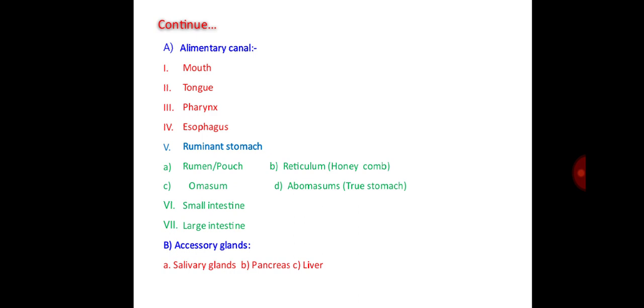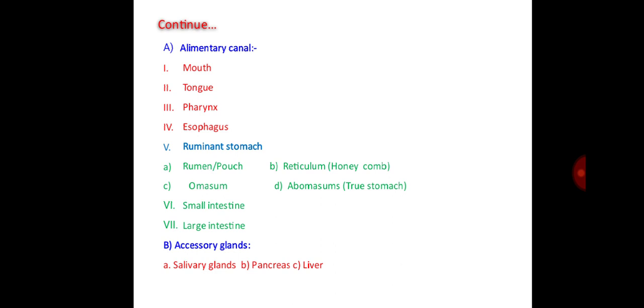First we will see the alimentary canal. It includes mouth, tongue, pharynx, esophagus. The ruminant stomach includes rumen or pouch-like structure, reticulum or honeycomb-like structure, then omasum, abomasum also called as true stomach, then small intestine, large intestine.